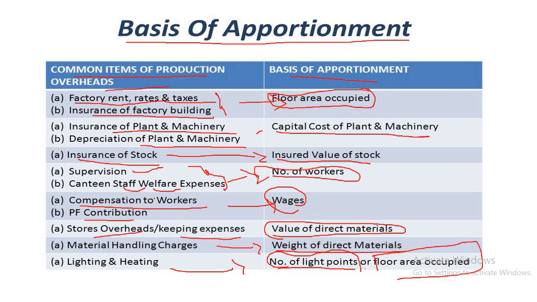These are the bases of apportionment. I hope you understand. One more point is very important: there are two stages of apportionment. Number 1 is the primary distribution method. Number 2 is the secondary distribution method. First we need to calculate the primary distribution on the basis of these bases of apportionment. Is it clear?